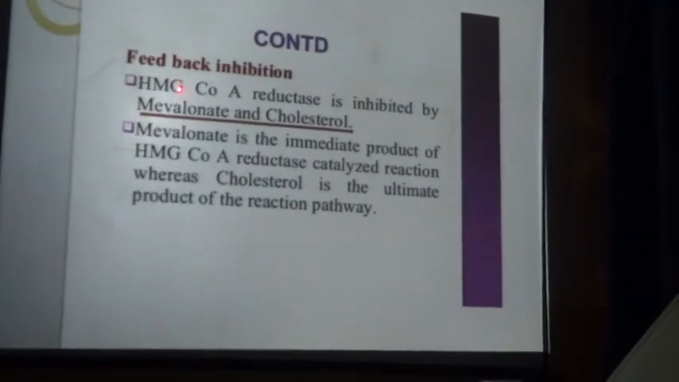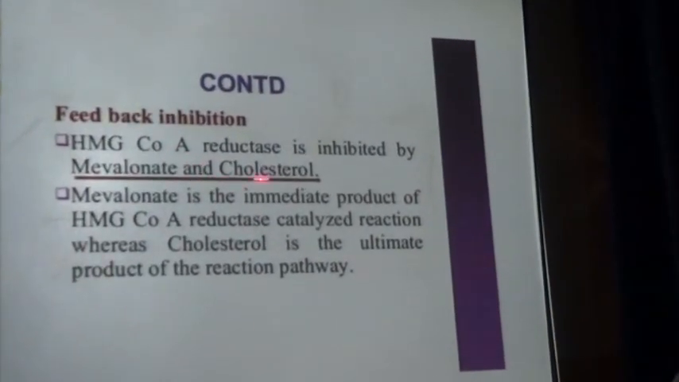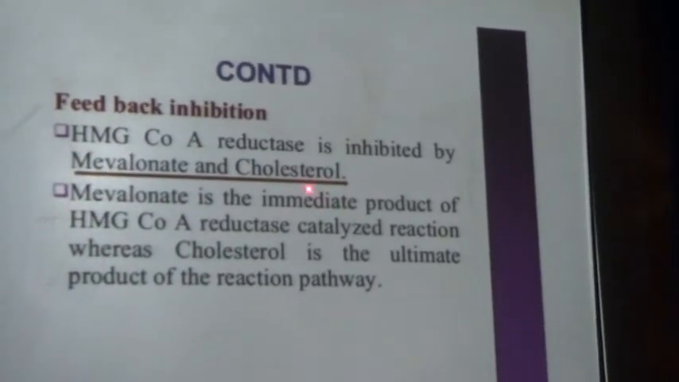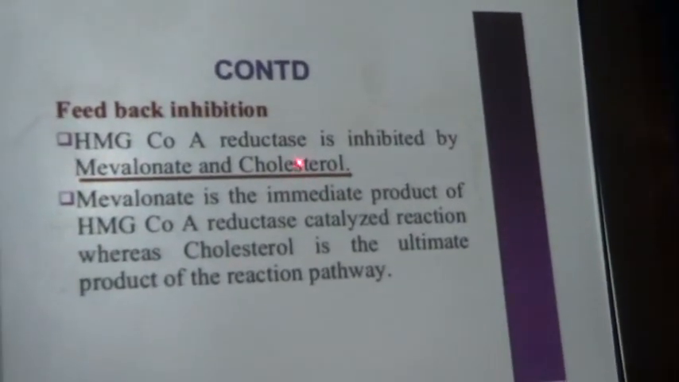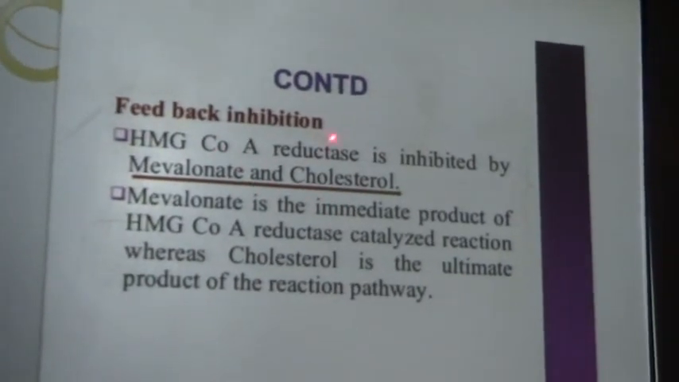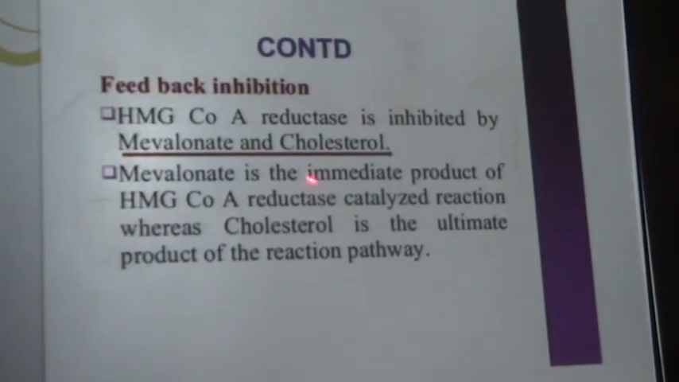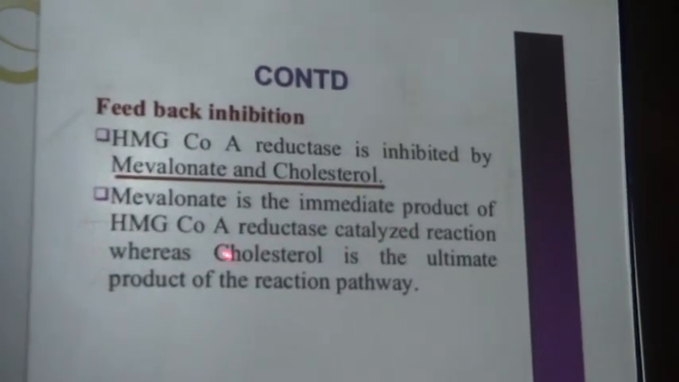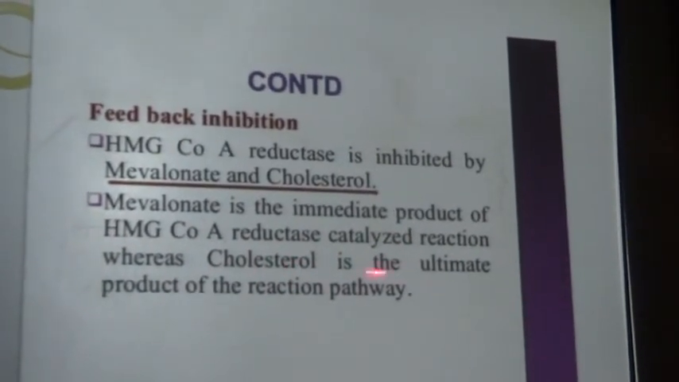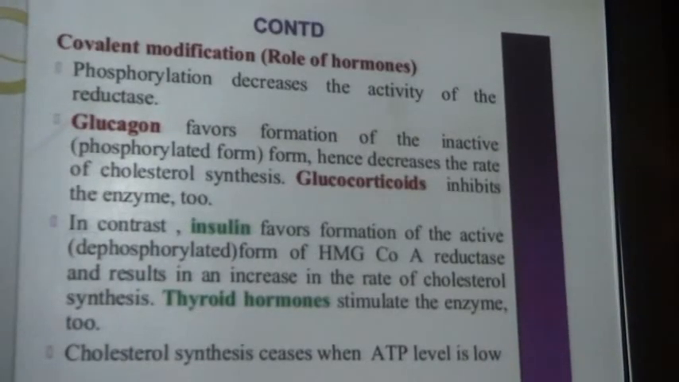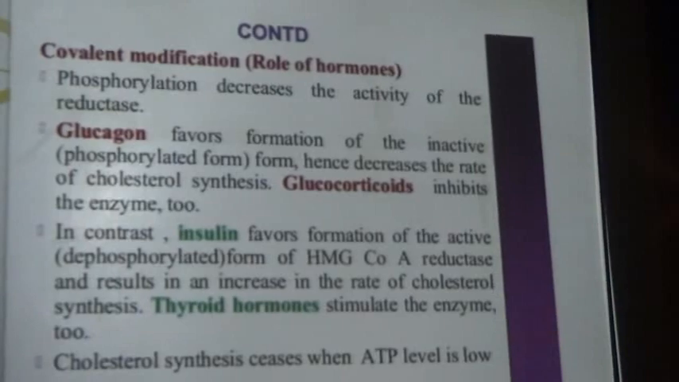Now feedback inhibition. HMG coenzyme A reductase is inhibited by mevalonate, and it is also inhibited by cholesterol. As a product, cholesterol controls its own synthesis by inhibiting HMG coenzyme A reductase. Mevalonate is the immediate product of the HMG coenzyme A reductase catalyzed reaction, whereas cholesterol is the ultimate product of the reaction pathway.